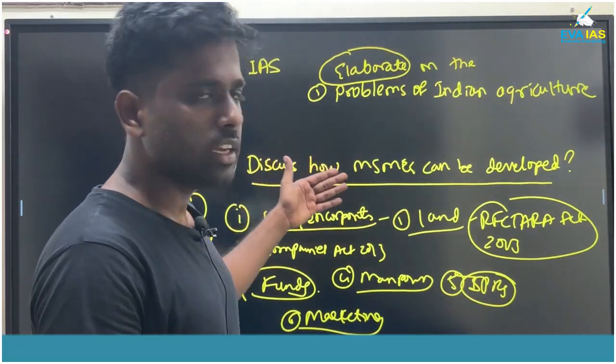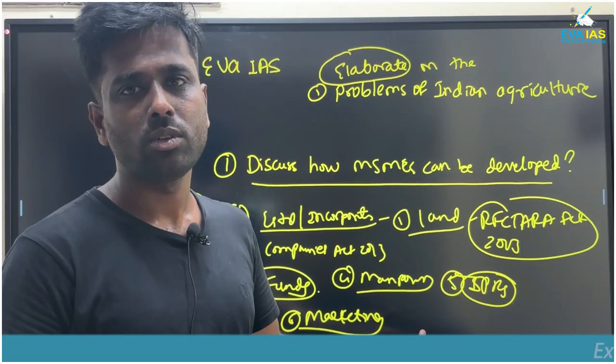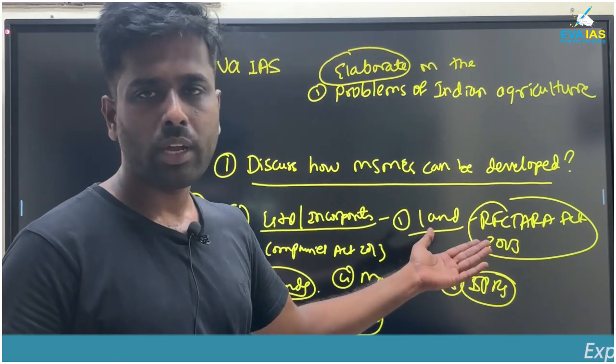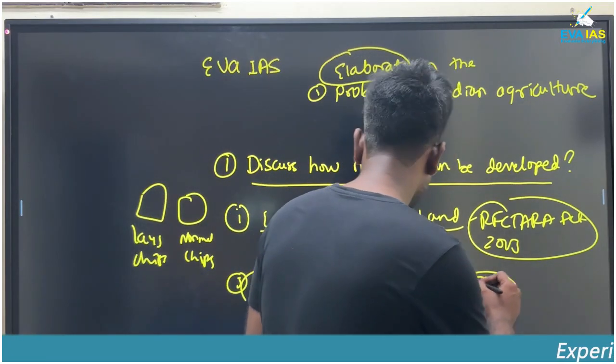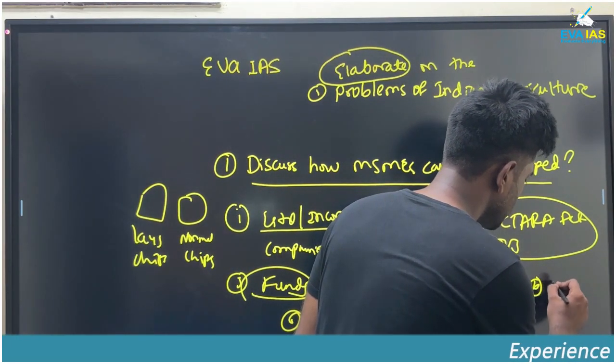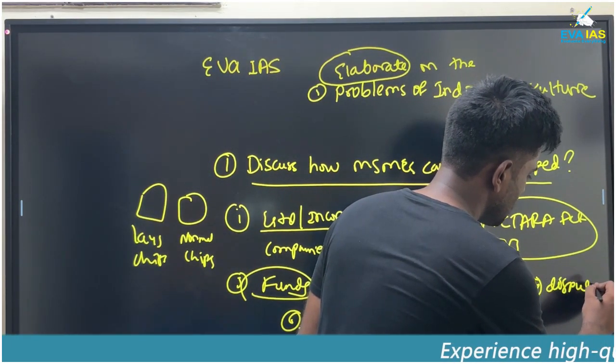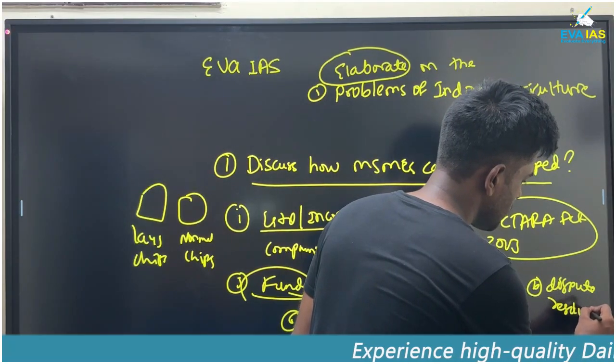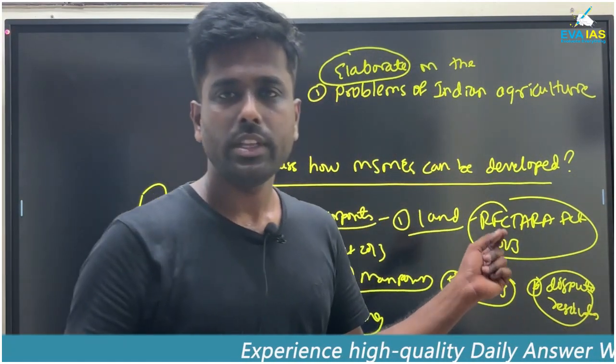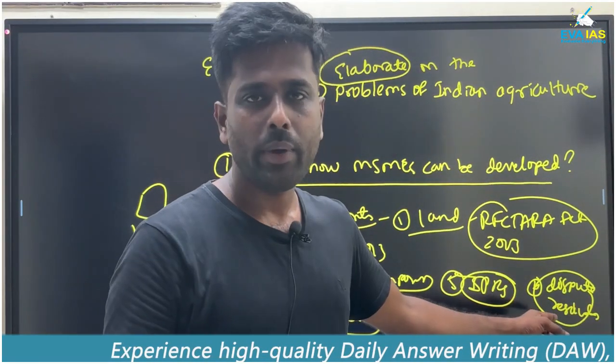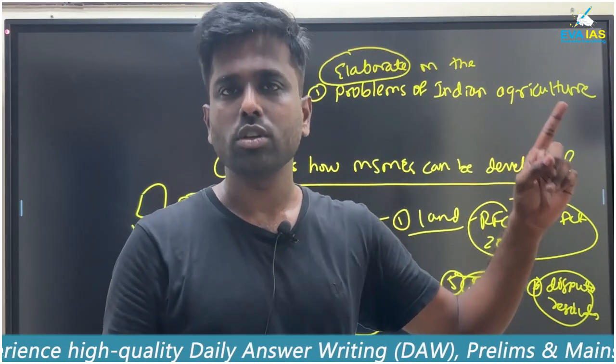So you have to think from the starting to the end. Even in the middle you can mention the dispute resolution. Whenever there are MSMEs and they have any kind of disputes, they have to go to the court.